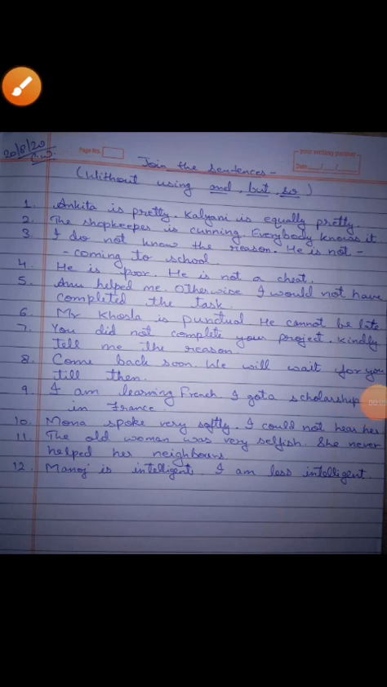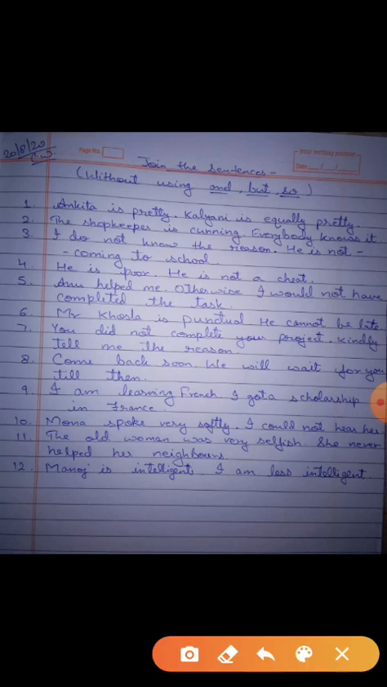We have to learn today joining the sentences. We shall discuss the answers of these questions that I gave yesterday. Join the sentences without using and, but, so. First sentence is given: Ankita is pretty, Kalyani is equally pretty. Looking at this only, we should understand that it is from degrees. So how can we join the pair of sentences?